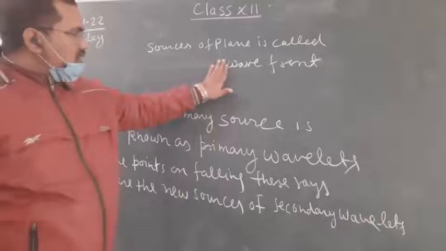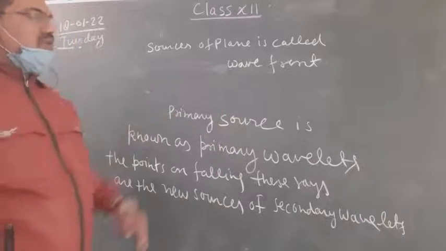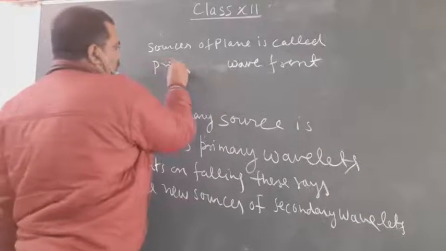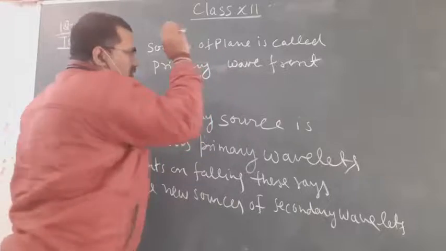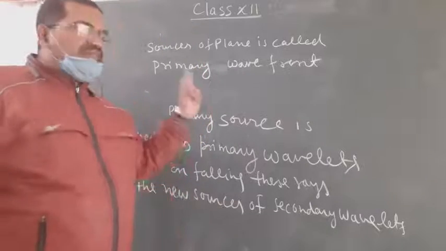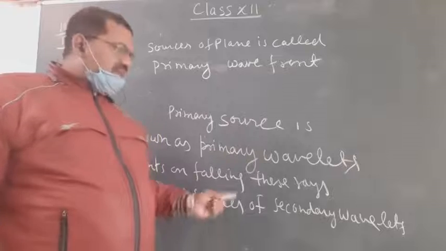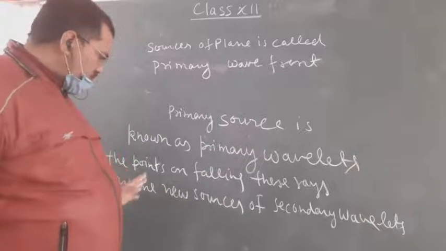Sorry. Sources of pain is called primary wavefront. Why? Because this wavefront is made by primary wavelets. You know?